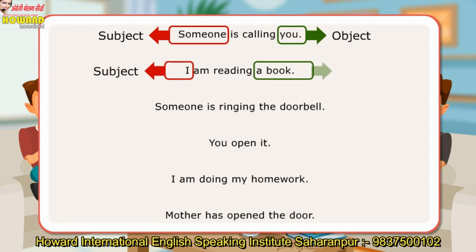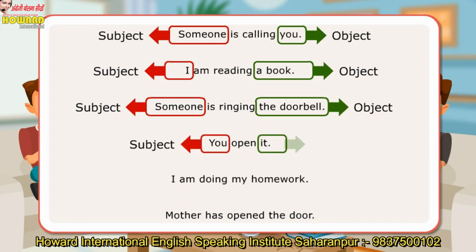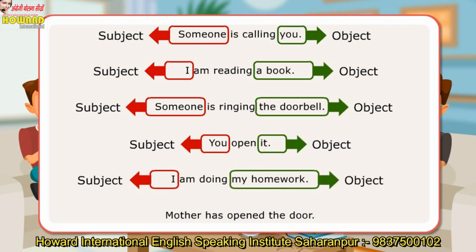A book, object. Someone, subject. The doorbell, object. You, subject. It, object. I, subject. My homework, object. Mother, subject. The door, object.